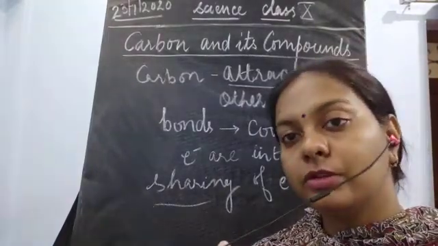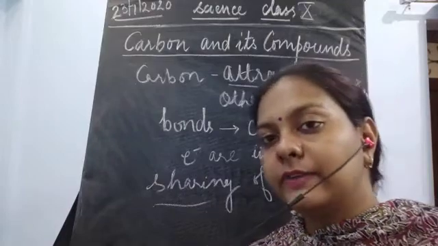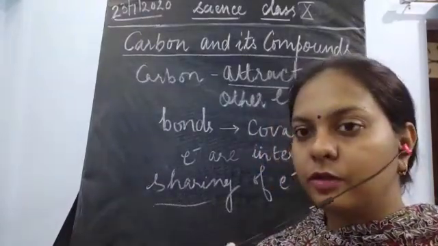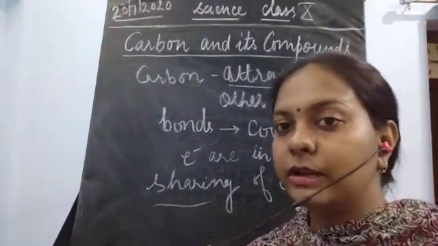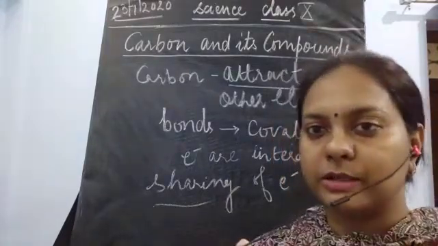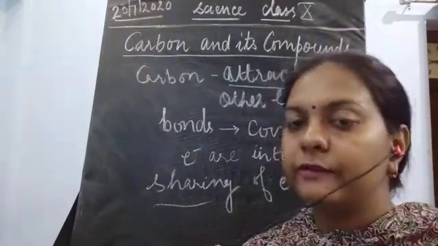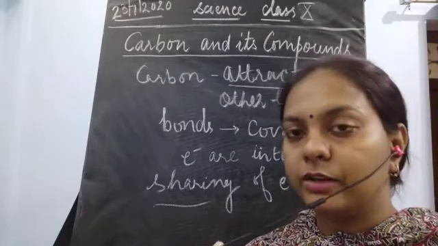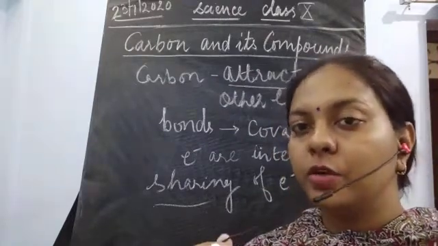There are no free electrons to move here and there, because conductivity is always based upon the flow of electrons. But in covalent bonding there are no free electrons, which means there would be no flow of electricity.